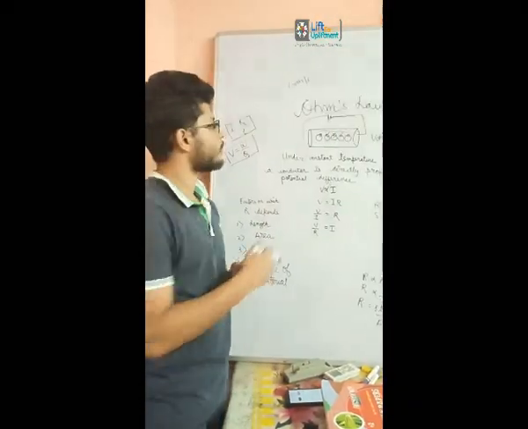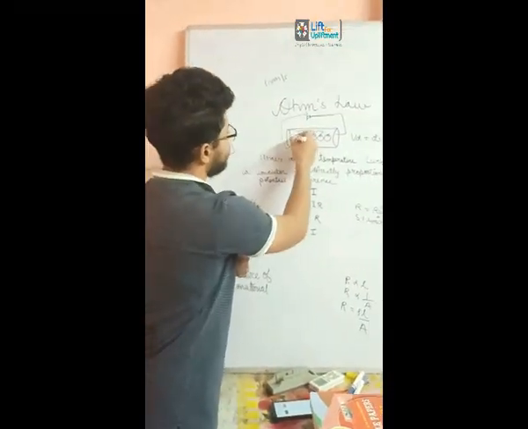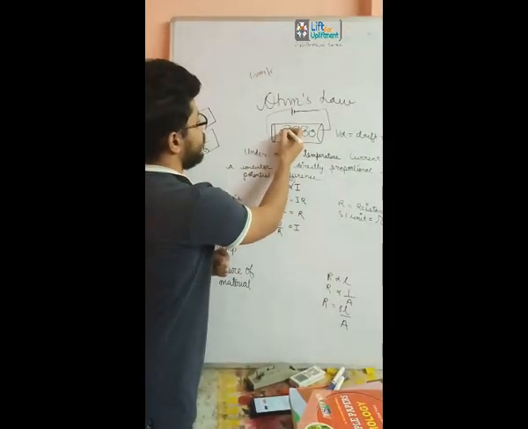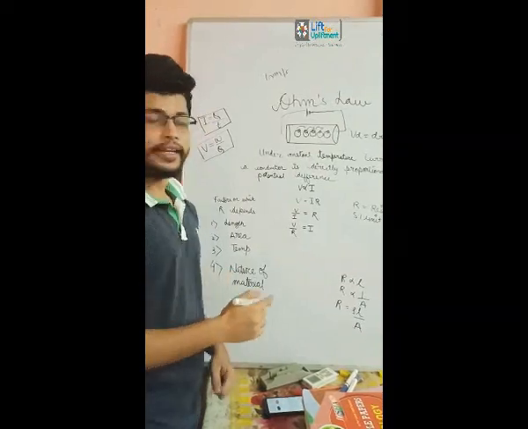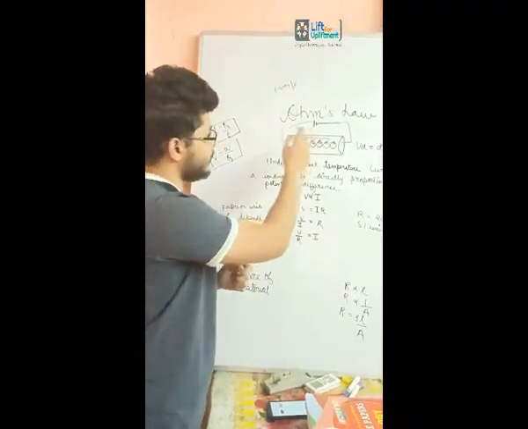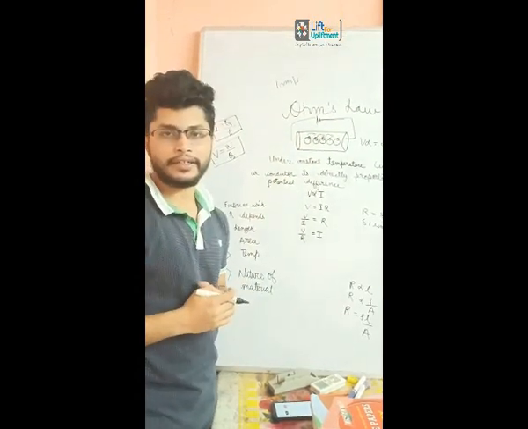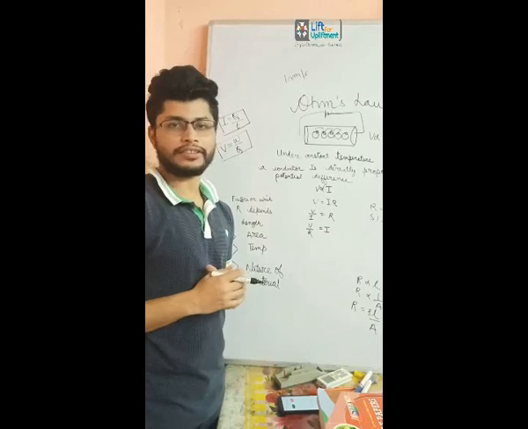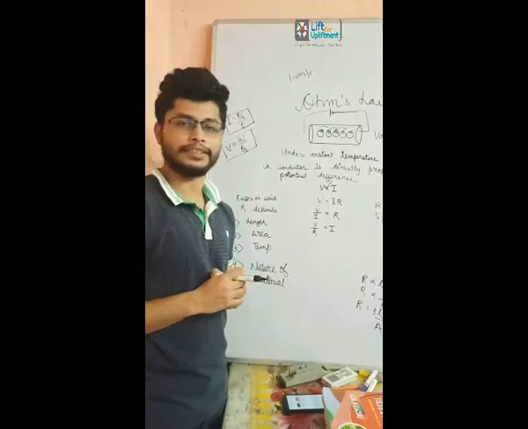As we all know, inside a conductor there are atoms which have some outer orbital electrons, and it is due to the flow of these outer orbital electrons that current is generated inside the conductor. But interestingly, electrons were discovered much after the discovery of electricity.